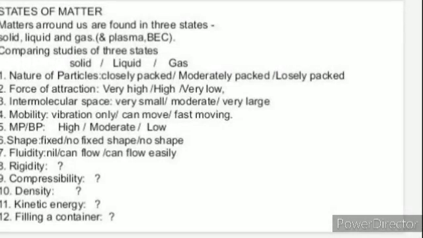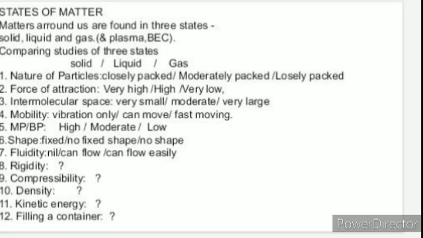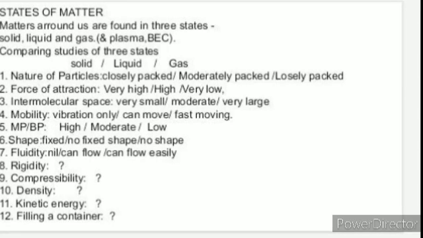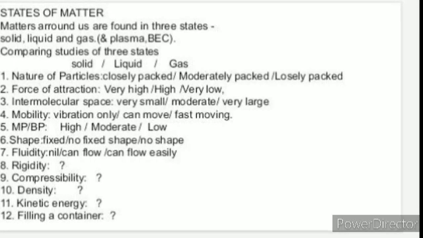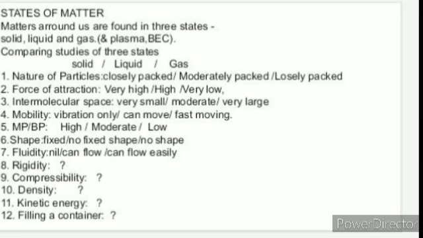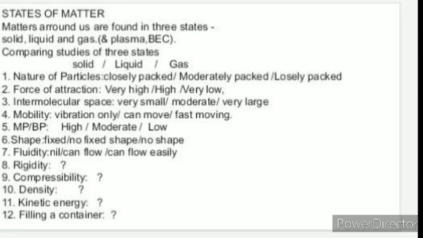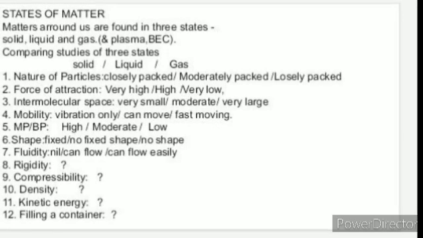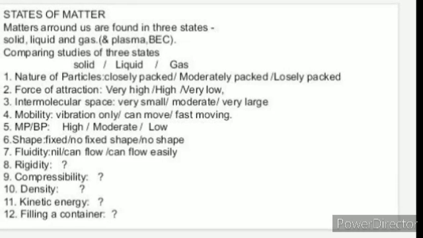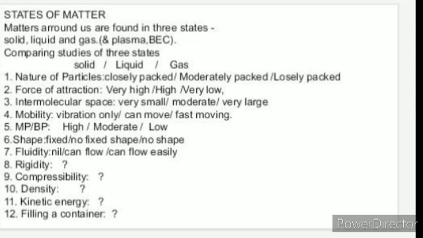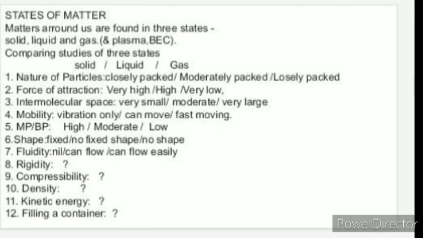Now, states of matter. Matter around us is found in 3 states, which are solid, liquid and gas. Scientists have discovered 2 other states. One is plasma, the second one is Bose-Einstein condensate, that is BEC. Now, compare the 3 states, solid, liquid and gas. Number 1, nature of particles. Solid, closely packed. Liquid, moderately packed. Gas, loosely packed.